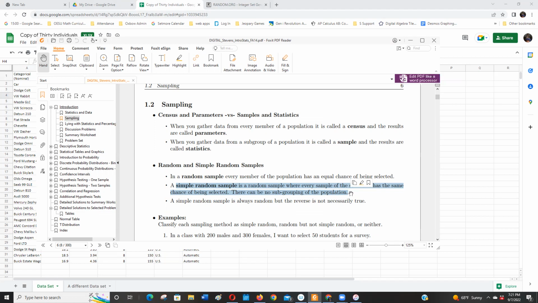All you can do is that's like a straw poll, right? Straw polls only tell you about the people that responded.